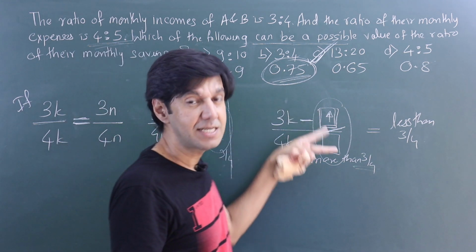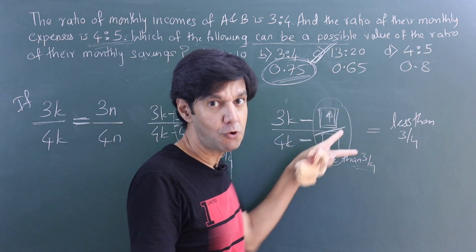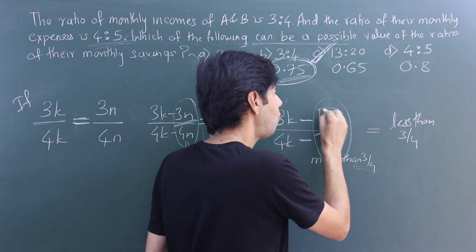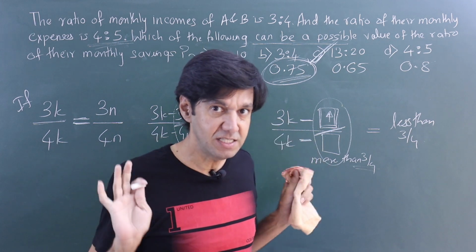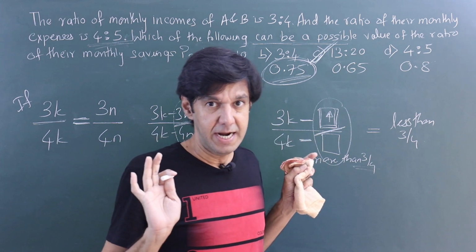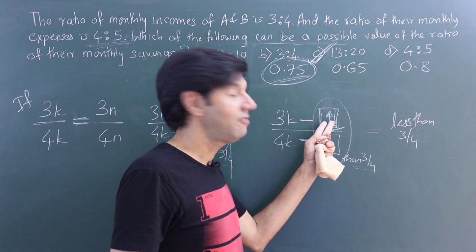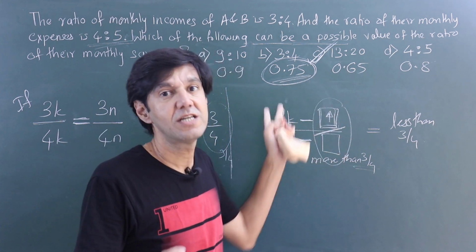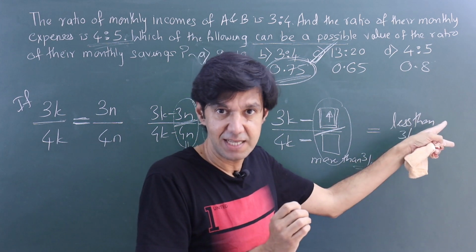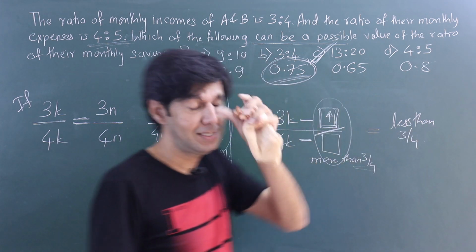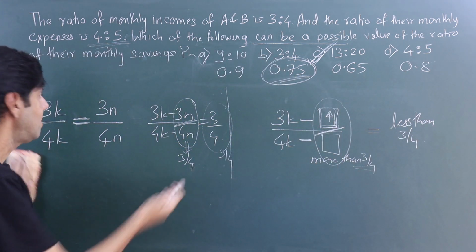I am subtracting something more than 3/4. One way of looking at it is the numerator is bigger than the reference, right? And so I'm taking away a bigger chunk. So what is left will be smaller than the reference that I would have expected as the answer, and therefore my answer is less than 3/4. Let's do a couple of them.